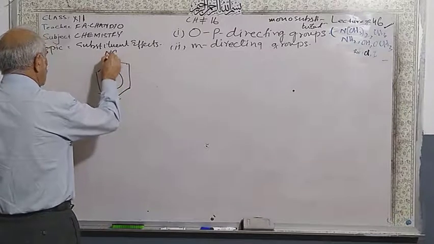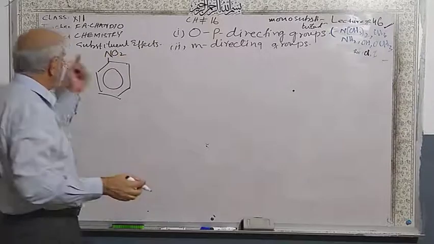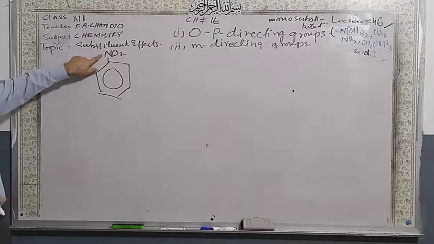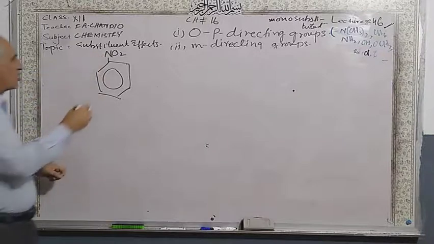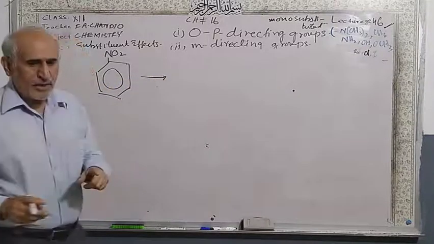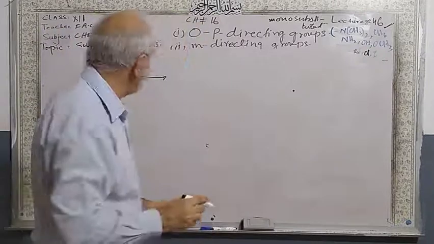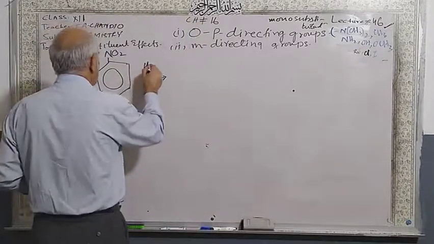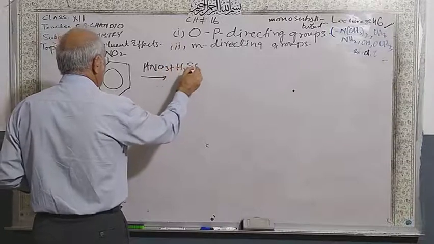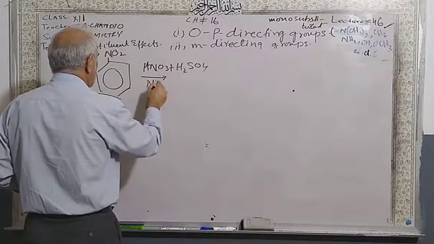This is the nitro group, which is a meta directing group. In the first example I was taking this group, then I solved this one. This group is a meta directing group. So if you are going to attach another nitro group, which is written here, that means nitric acid plus sulfuric acid, they give the nitro group.